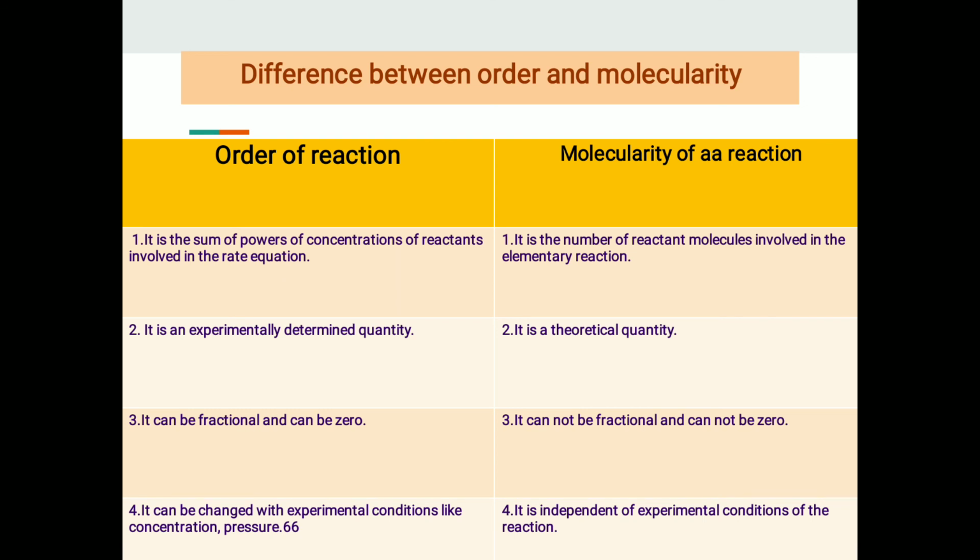Second, order is an experimentally determined quantity, whereas molecularity is a theoretical concept. Third, order can be fractional and can be zero, whereas molecularity cannot be fractional and cannot be zero.